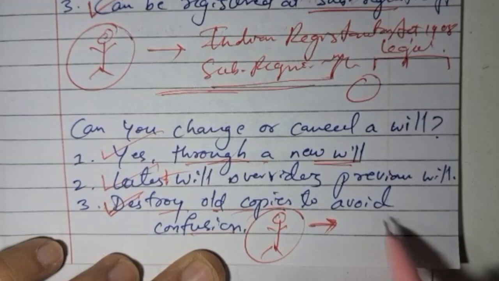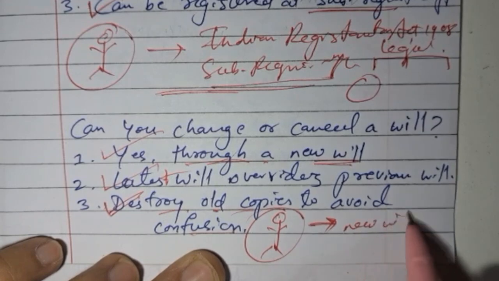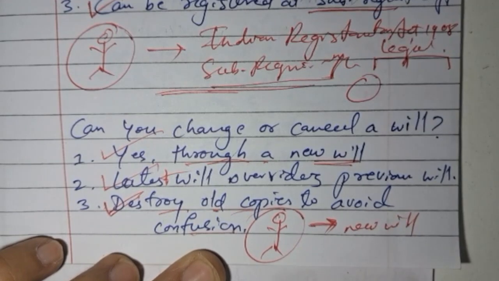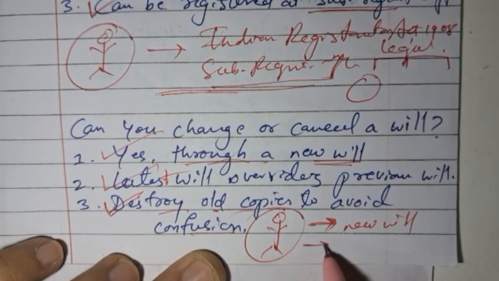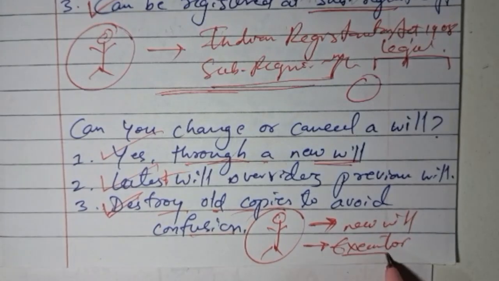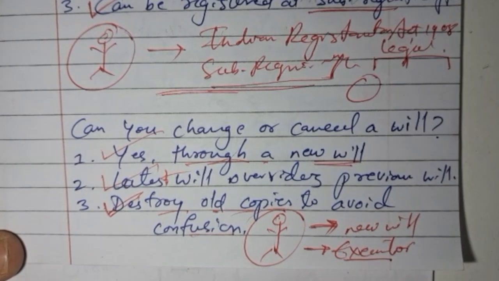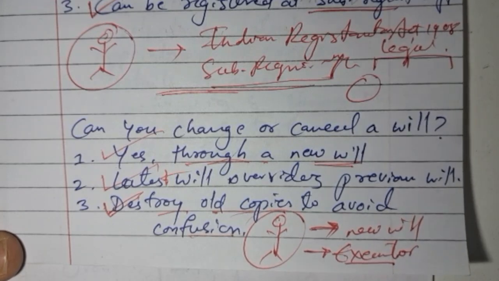There was an old will which she wrote before her son's marriage, and now she has written a new will. So the new one cancels the old one, and she needs to reach out to the executor to whom she has given the old will, and she also needs to take care of destroying it to avoid mix-ups and future confusions.